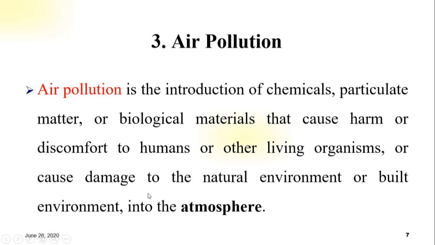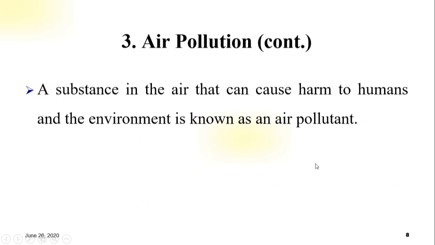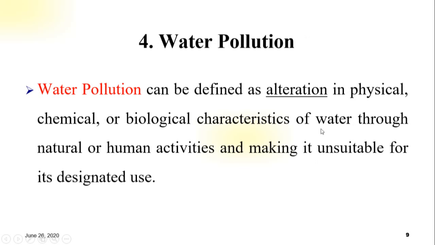Continue. Air pollution, a substance in the air that can cause harm to humans, to people, and the environment. I mean in air pollution, it can cause harm to the animals or plants. It's known as an air pollutant.